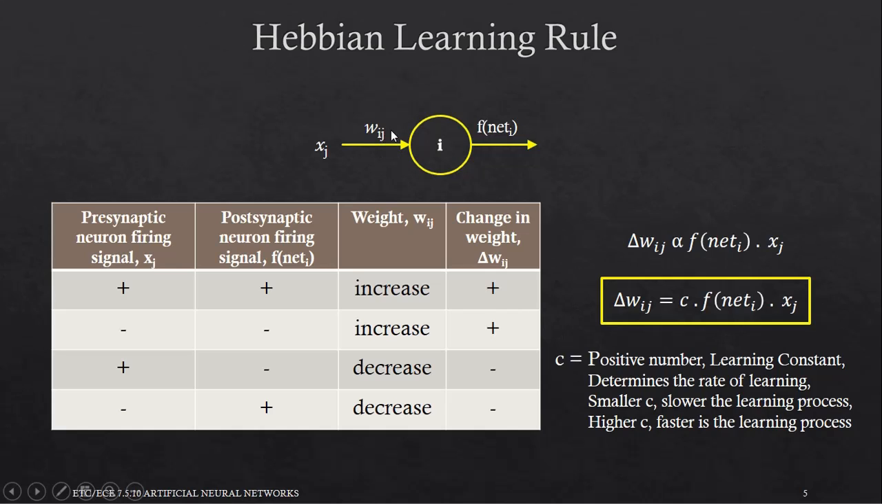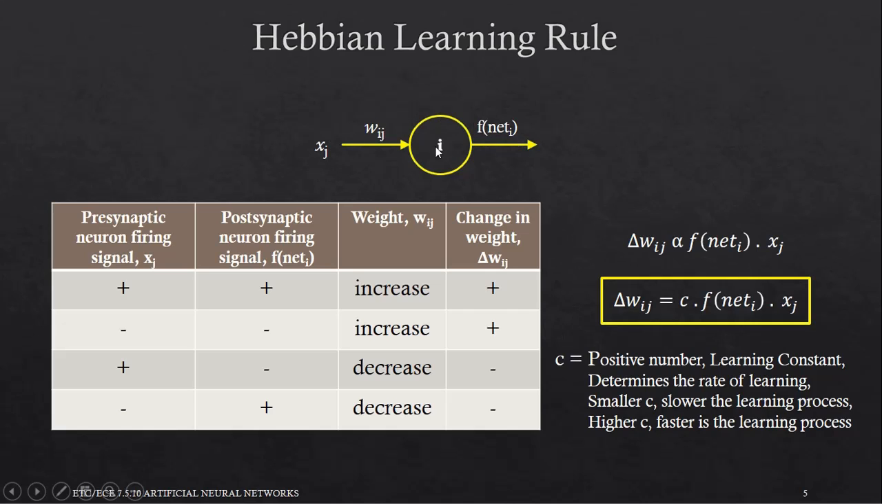Now, the Hebbian theory says that if the two neurons on either side of the synapse get activated or fired simultaneously, the weights of that synapse should increase. And if the two neurons on either side of the synapse get activated or fired asynchronously, then the weights of that synapse should reduce or decrease. The presynaptic neuron's firing signal in this case is xj, and the postsynaptic neuron's firing signal is f of net i.